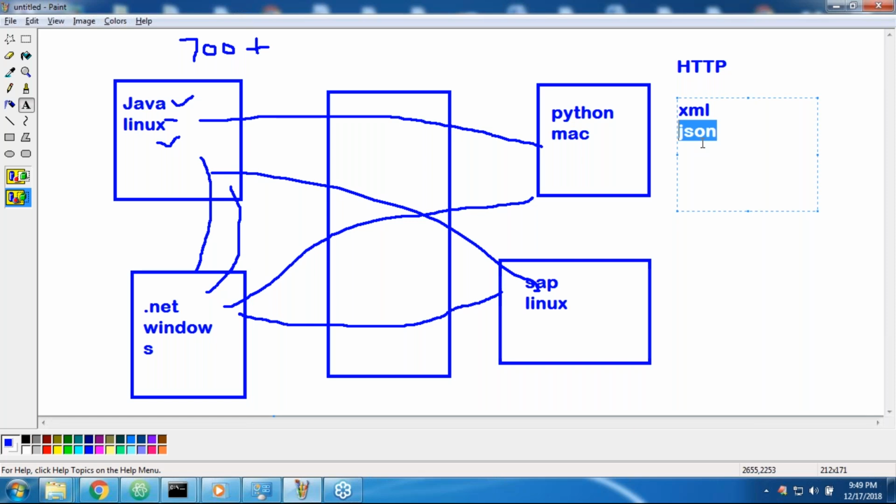Okay, by using HTTP as the common language and the JSON common message format, all the people in the world can communicate with each other. All software applications in the world can communicate with each other. Such a thing is nothing but the web service or API concept.